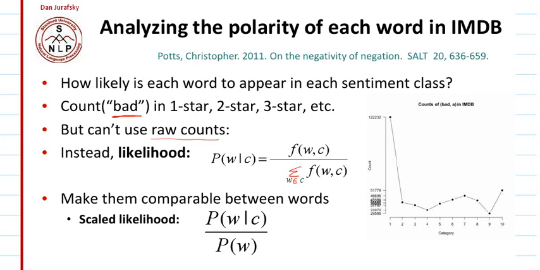Frequency of the word bad in class 1 divided by the total number of words in class 1. Similarly, frequency of bad in class 2 divided by the total number of words in class 2. In this way these parameters can be normalized, and then we can relatively study the behavior of any word across all the classes.